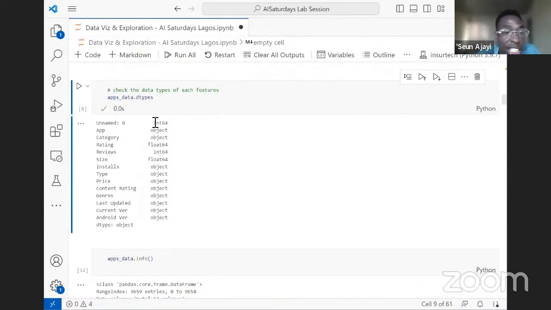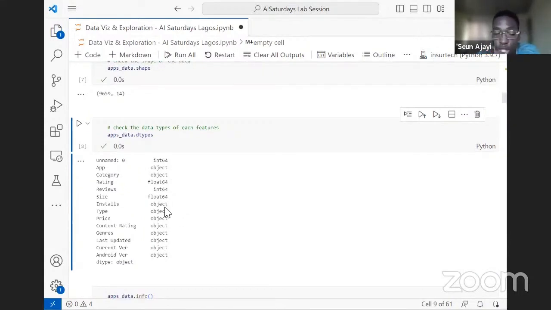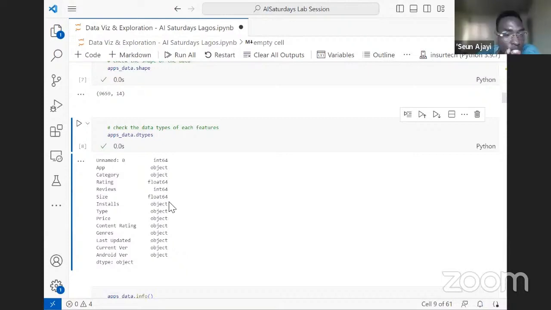So we can see the unnamed column. You can see app is object, category is object, rating is float as expected, reviews is integer, size is float. Then we have installs, which is object like we presumed. Do we understand? Are we following? And we can also see price is object. Makes sense. So we also need to change the installs and price columns from object to integer and float respectively.